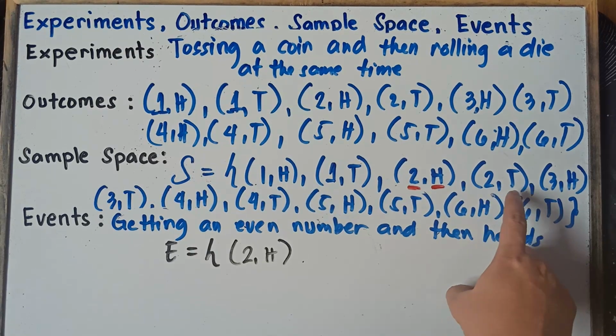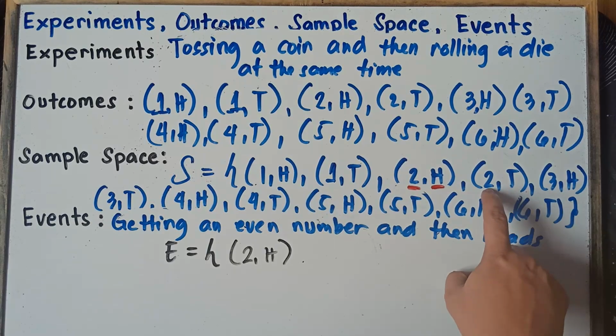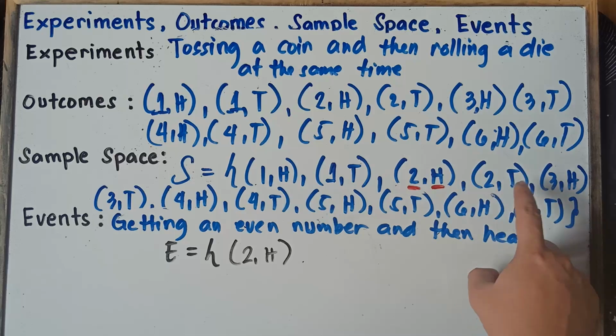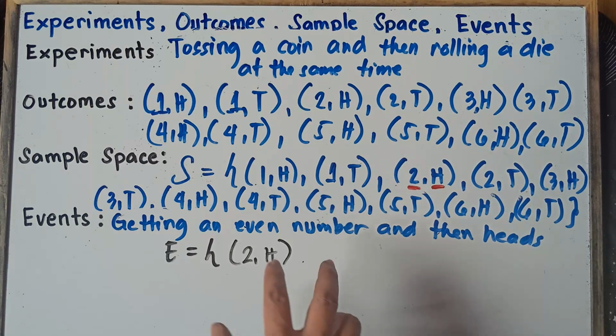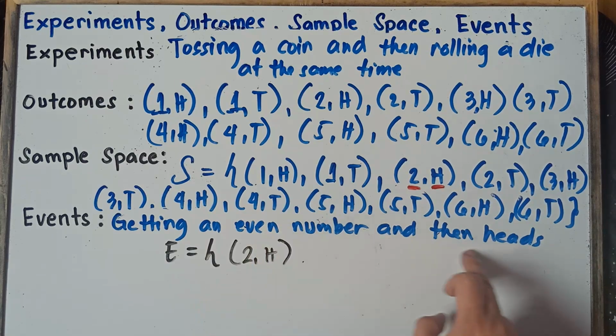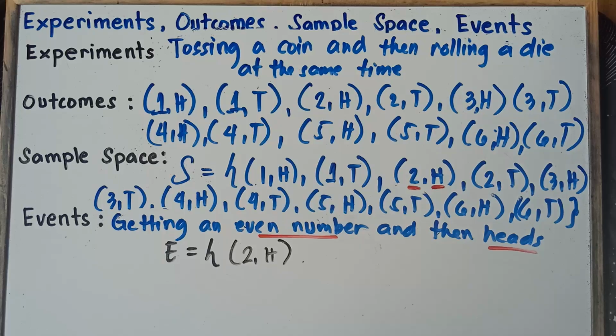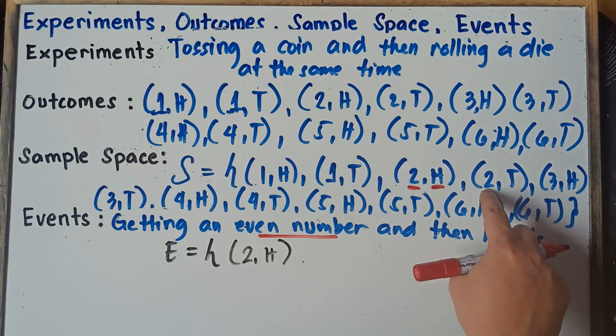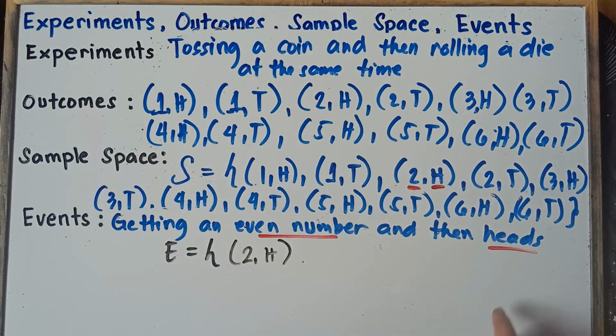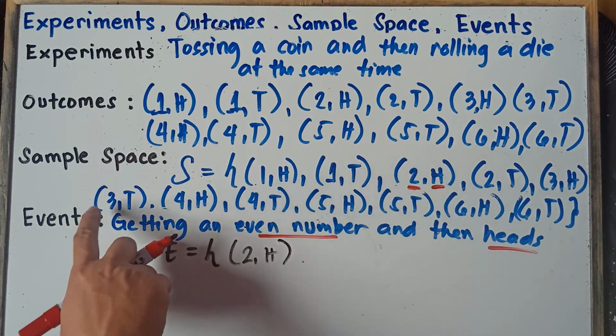How about this one, class? Can we include this one? 2 and then tail? Nope, we cannot include this one. 2 is an even number, but this is tail. Once again, class, our event is getting an even number and then heads. Okay, you want heads, class. Even number and then heads. So therefore, we cannot include this one. 2 is an even number, but this is tail. So 3 is not an even number.